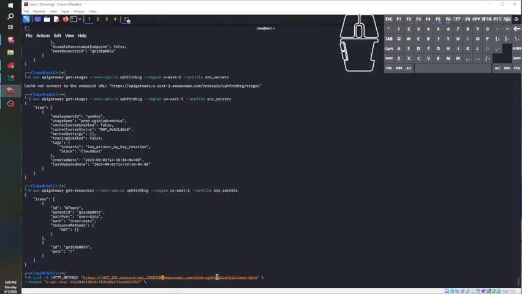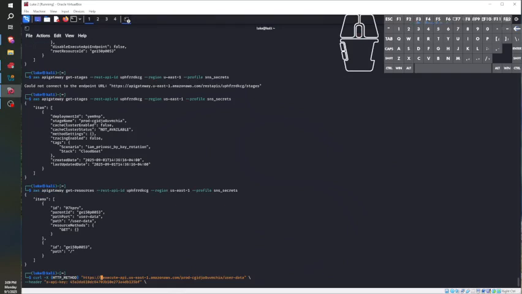Region. We know that our region is US-East-1. And what's our API ID? Do you guys remember? Our API ID is, I'm going into my notes, or you can get it from the CLI.